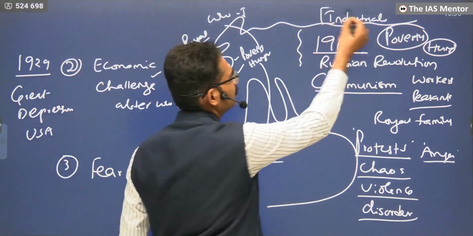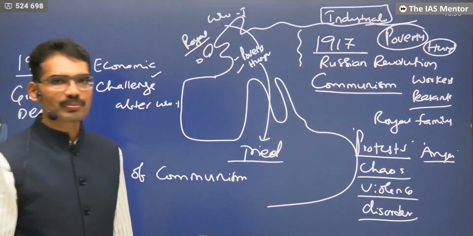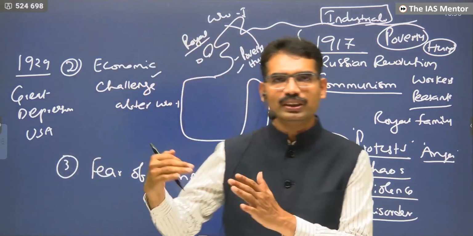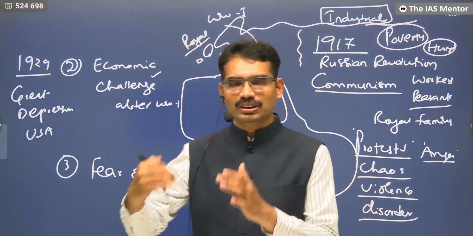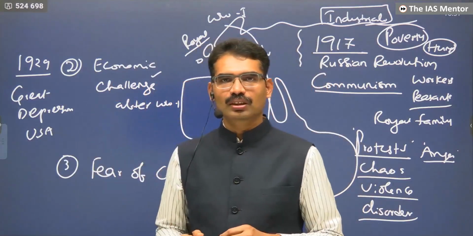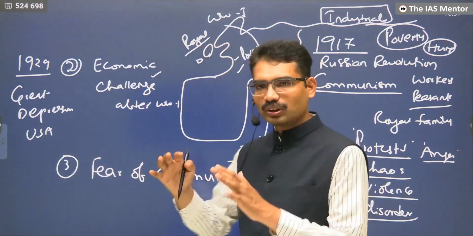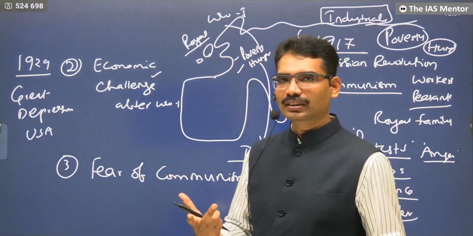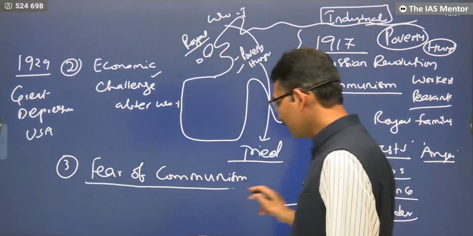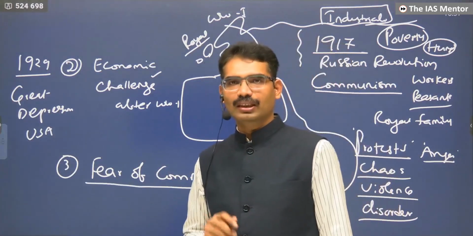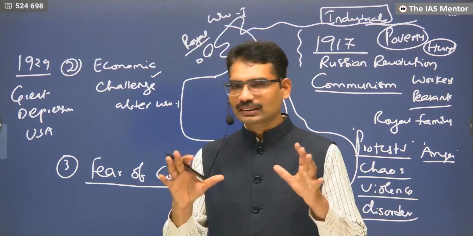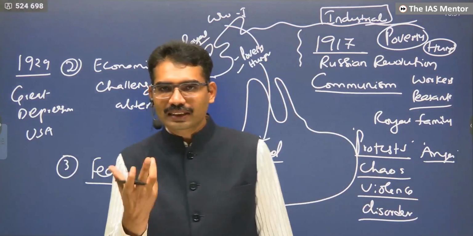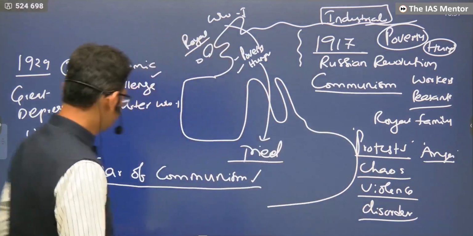Now, these industrialists who are fearful of communism wanted to safeguard their land. Landlords wanted to protect their land. Industrialists wanted to protect their industries. Monarchs wanted to preserve their order. Now what will they do? They need some leader who can contain the spread of communism, that means who can ruthlessly suppress the movement of communism. That's where extremist